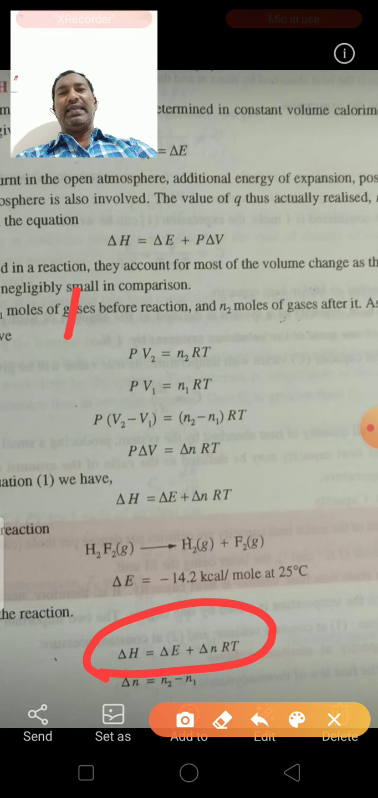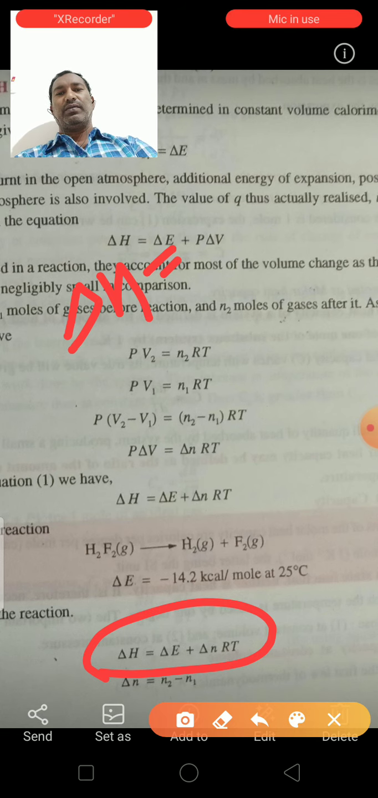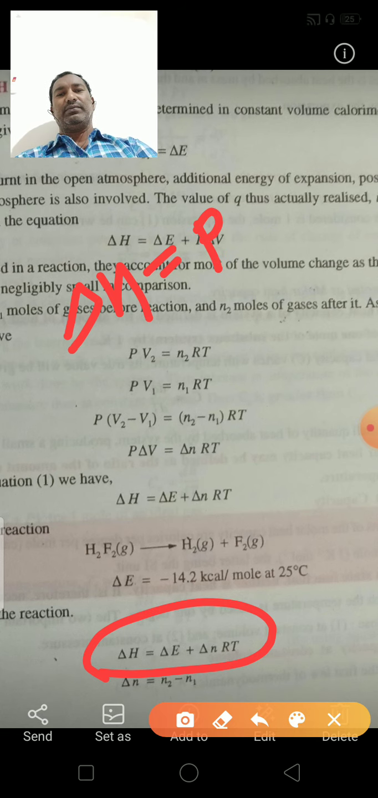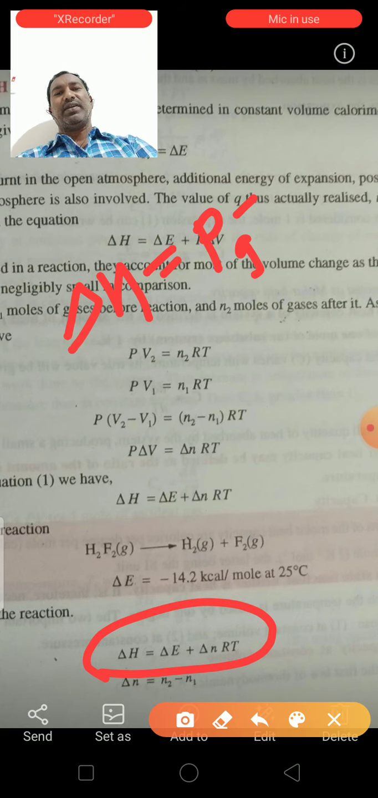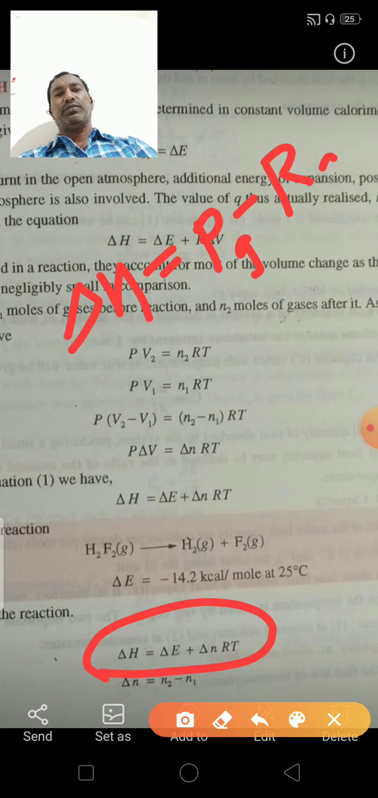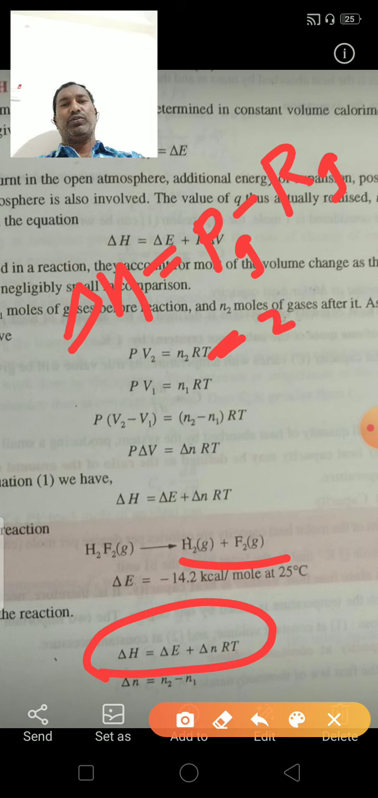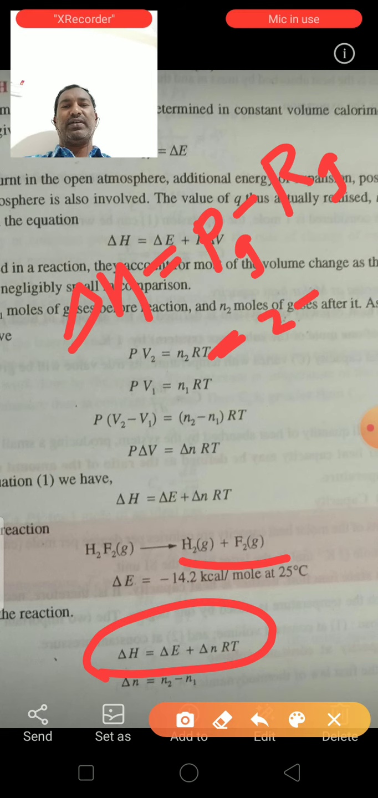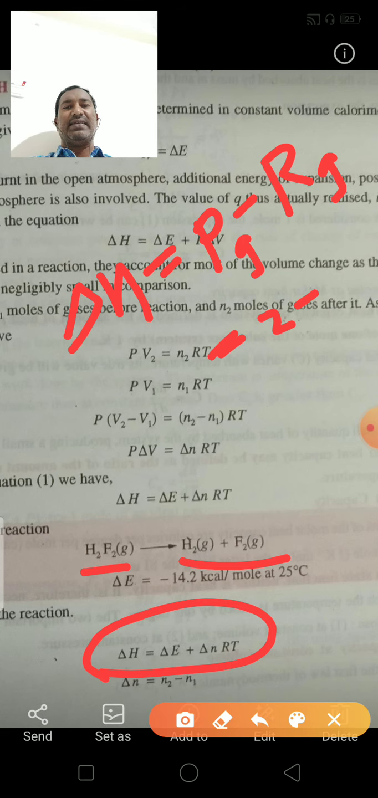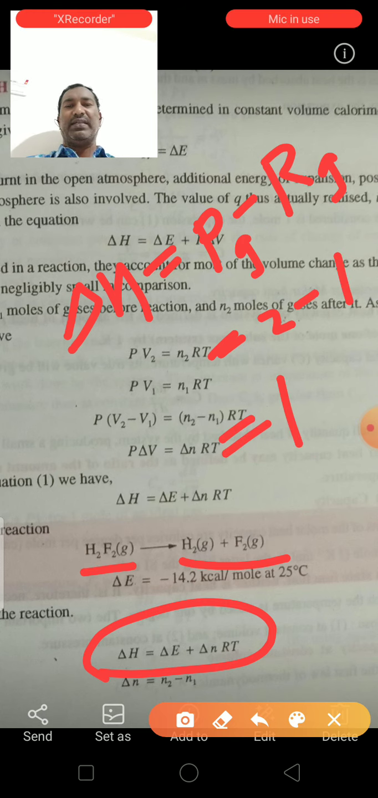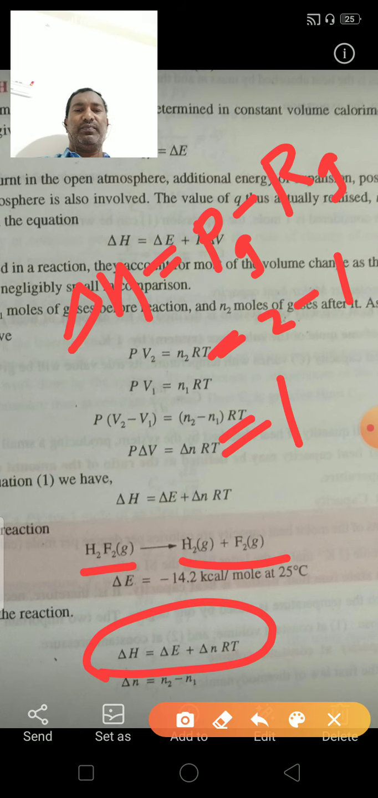Next, delta n. We know delta n is equal to the number of moles of gaseous product minus the number of moles of gaseous reactant. How many molecules are there in product? 2 molecules. So 2 minus how many moles of reactant in gaseous phase? 1 mole. So 2 minus 1, that is 1. Here delta n is equal to 1.